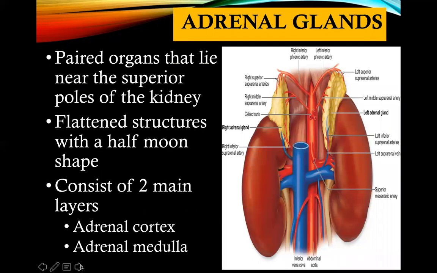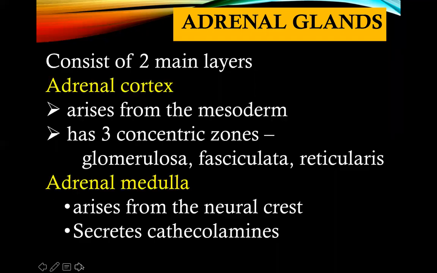Okay, another endocrine organ is your adrenal glands. These are paired organs that lie near the superior poles of the kidneys. They are flattened structures with a half-moon shape, and they consist of two main layers, the adrenal cortex and the adrenal medulla. As mentioned, it consists of two main layers. What you need to know is that the adrenal cortex arises from this germ cell layer of origin, your mesoderm.